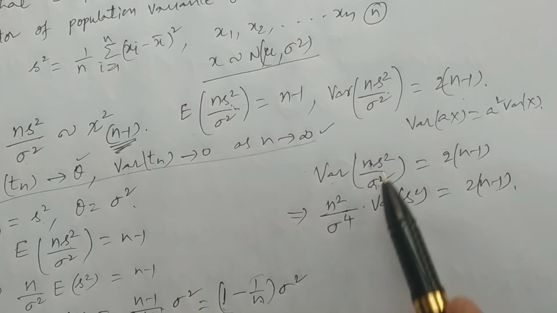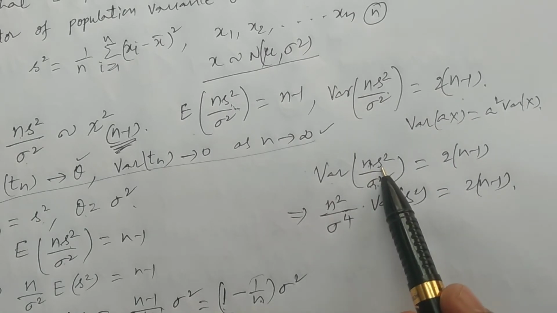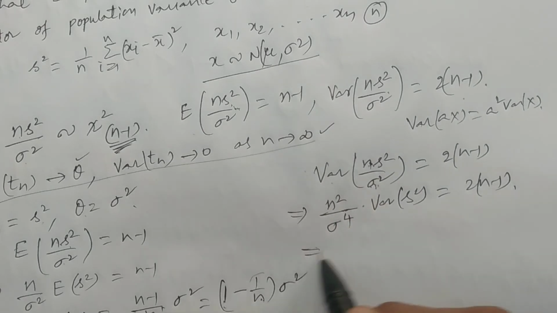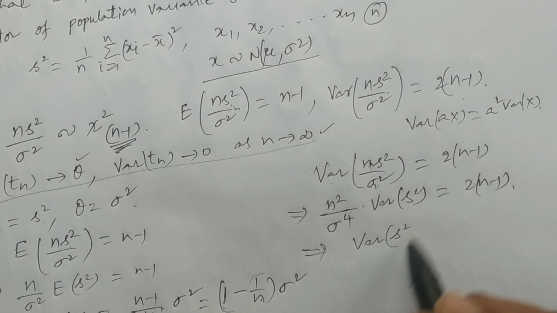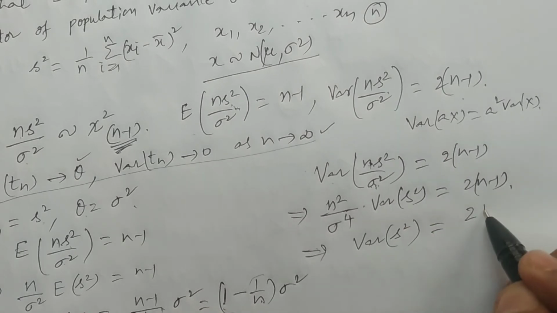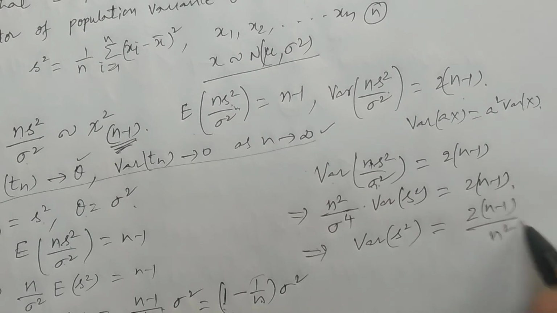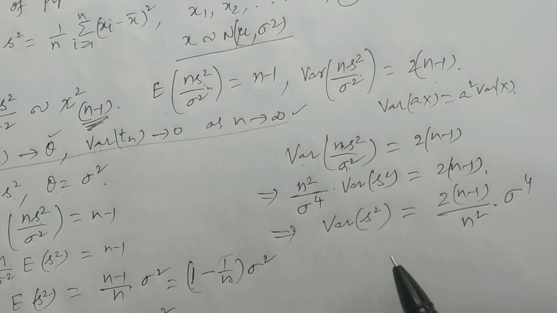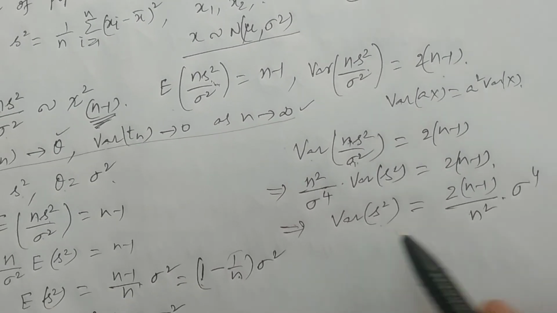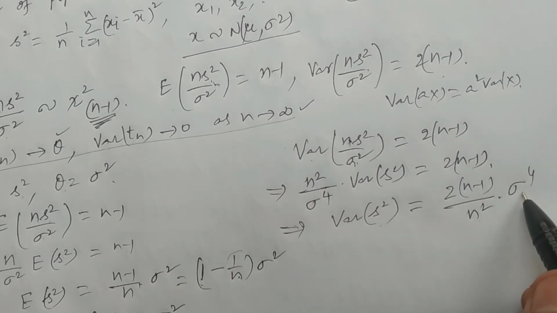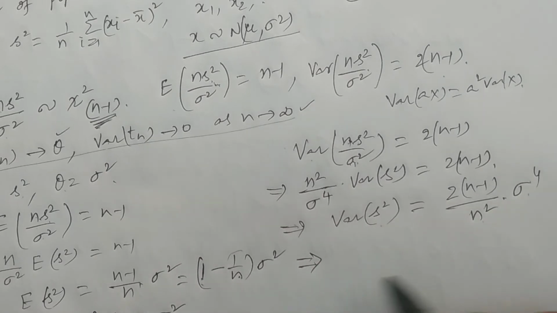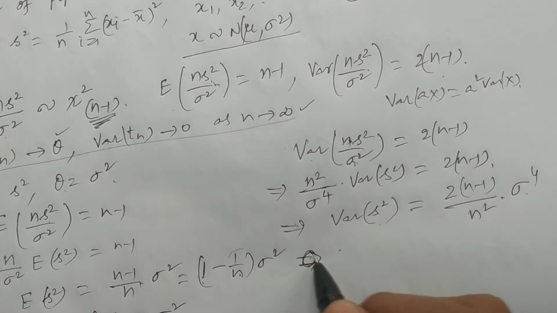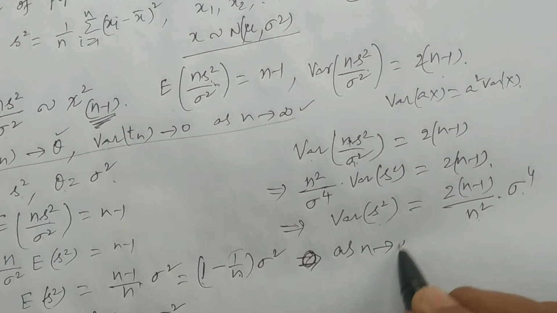Variance of aX is equal to a square into variance of X, that is n square by sigma power 4 into variance of s square, which implies variance of s square is equal to 2 into n minus 1 by n square into sigma power 4. This is what variance of s square is equal to. Now I'm considering the limit as n tends to infinity.